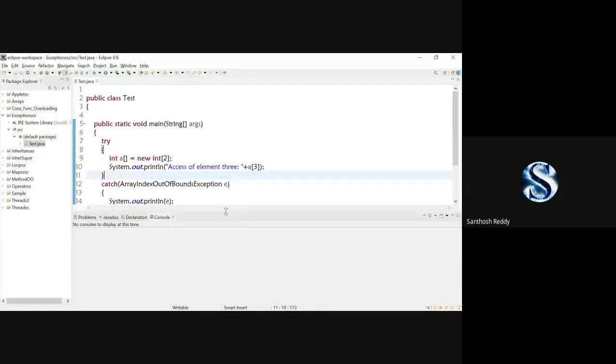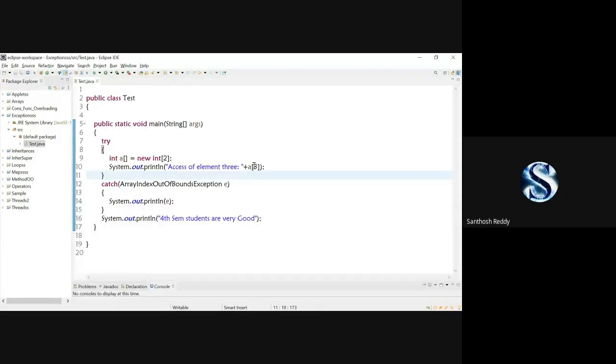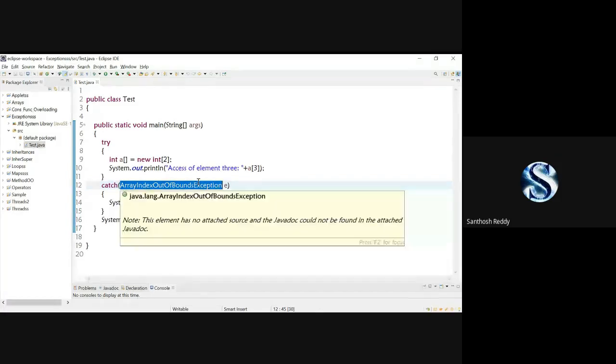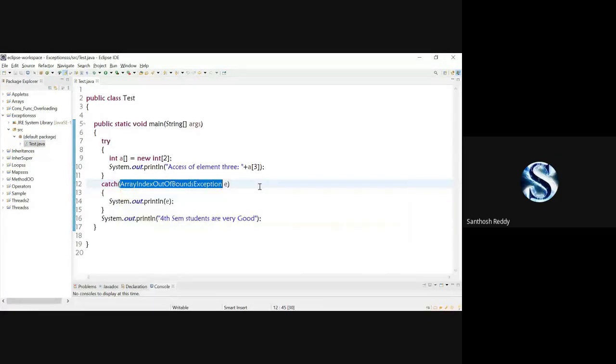So here we can check it out. Already we have an array index out of bound exception. When we write it like this, an array index out of bound exception clearly says that it's bad code. Why? Because we exactly know that we are going to get an array index out of bound exception. Then again, if you're writing a catch block, it clearly says that you don't know the coding.